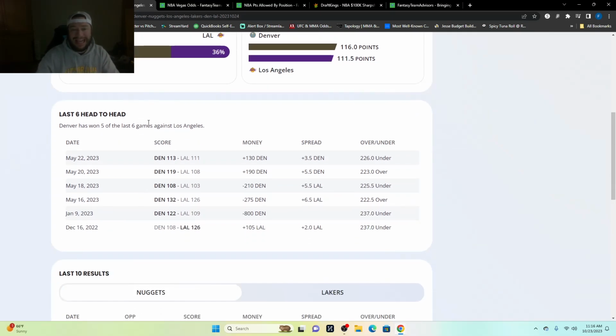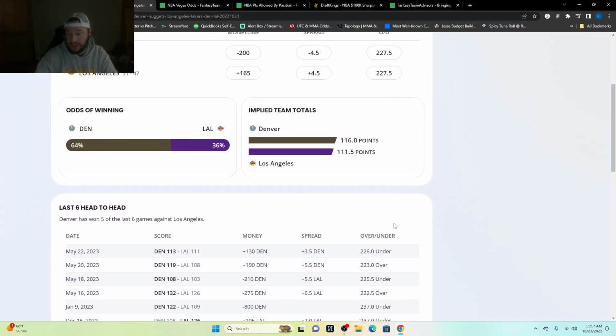Then they do have the last 6 head-to-head matchups. We see that 5 of the last 6 have gone to Denver. And all the way back on December 16, 2022, we saw the Lakers take down Denver, and they were actually underdogs there. You can see the over-unders. It's at 227 here.